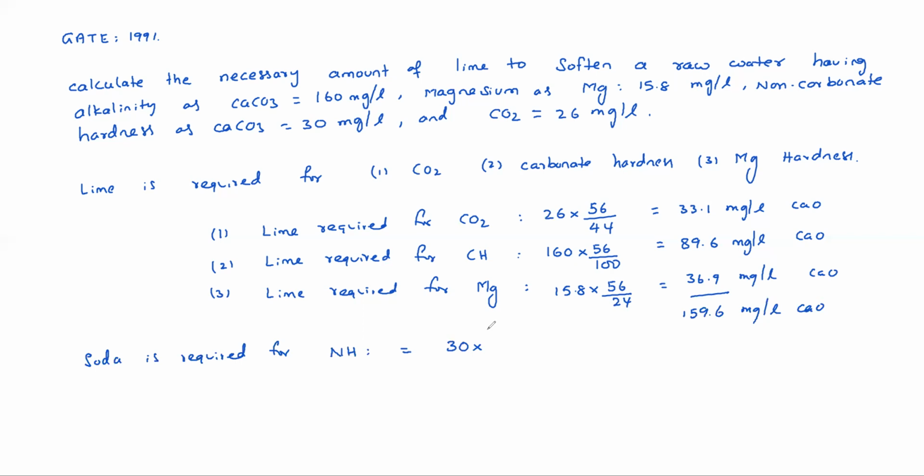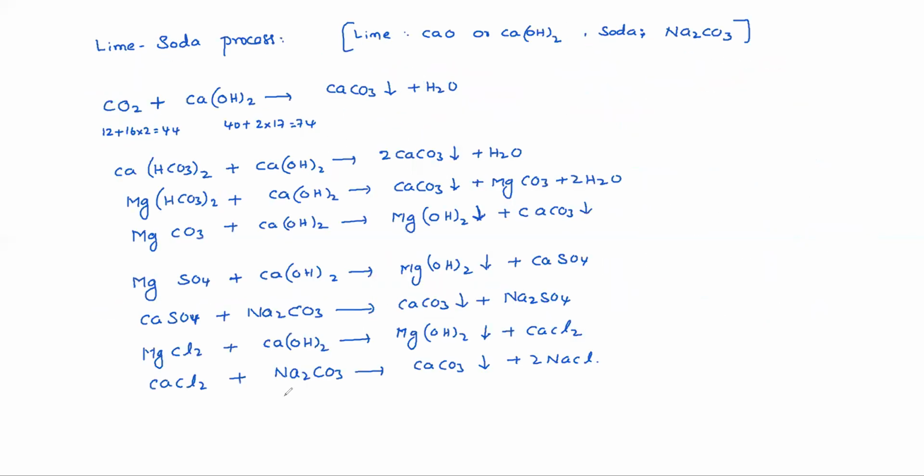Na2CO3, what is the molecular weight? Na is 23, so 23 into 2 plus 12 plus 16 into 3, 48, so 46 plus 12 plus 48 is 106.